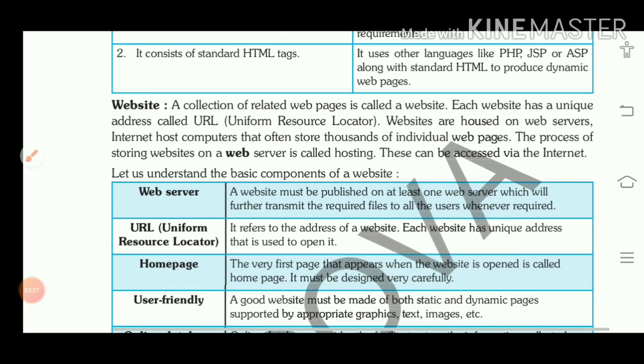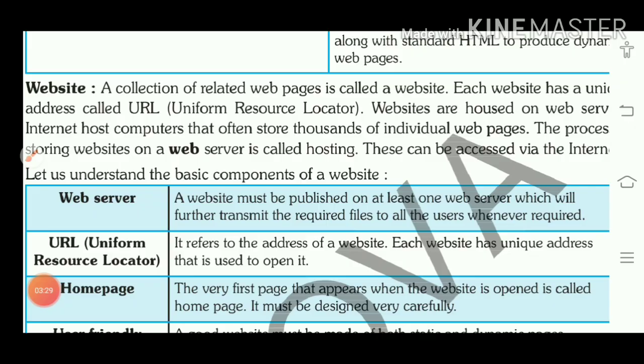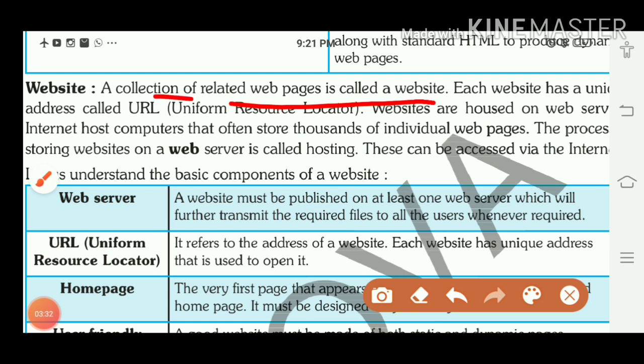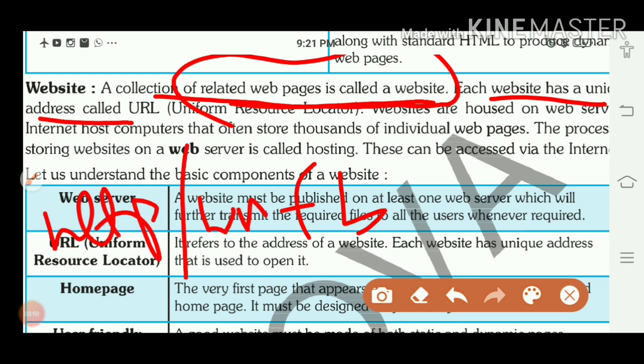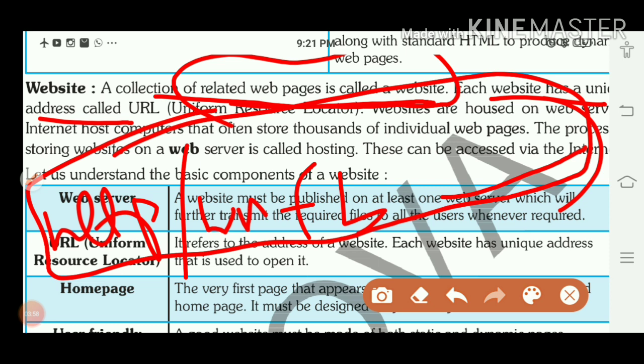Next one is website. Website is a collection of related web pages, and each website has a unique address called URL. What is URL? URL is the address of that particular website. If you write facebook.com, it will automatically add HTTP and www, and after that facebook.com, and one long path is there. This complete path is known as URL.